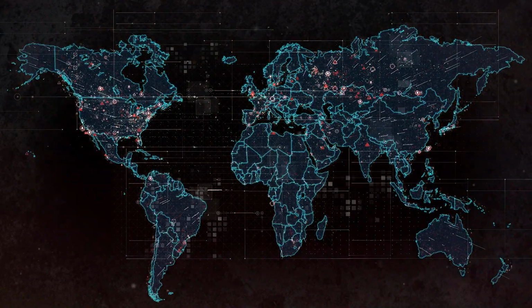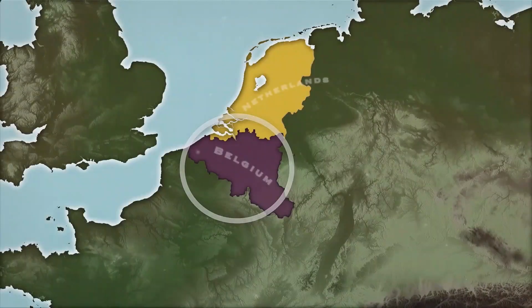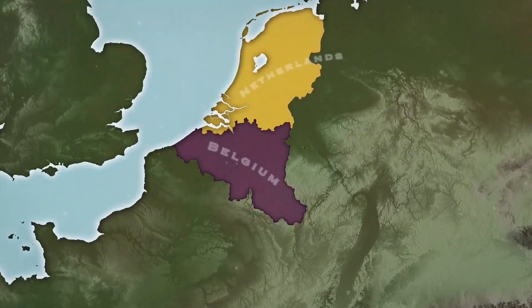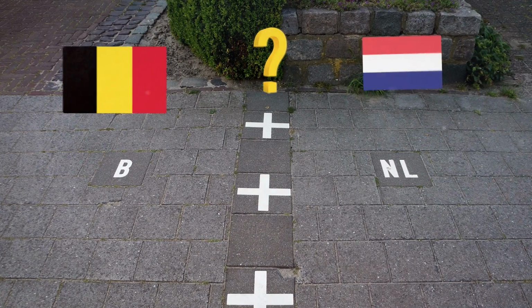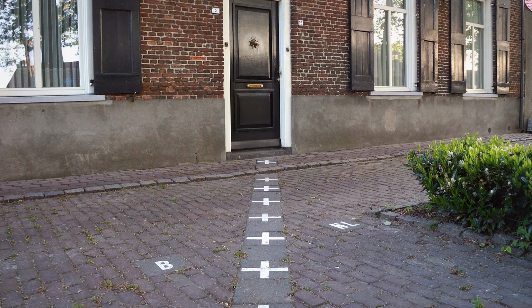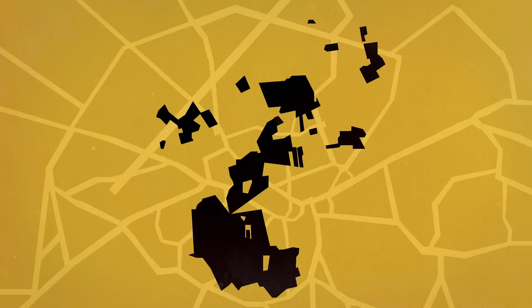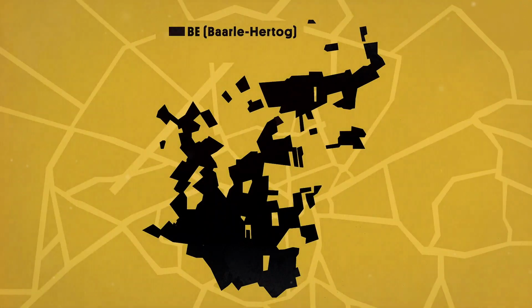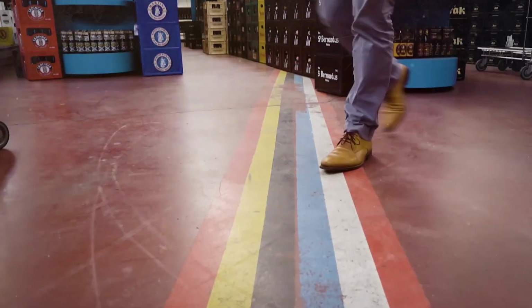Which country has the most bizarre borders? This is Belgium. But wait, why is part of Belgium inside the Netherlands? And why is that part of the Netherlands inside Belgium? Oh, welcome to Baarle-Hertog and Baarle-Nassau, the most complex border puzzle on the planet.